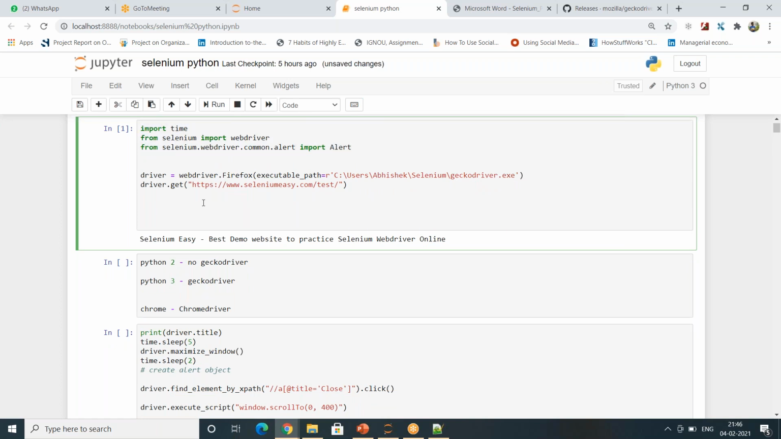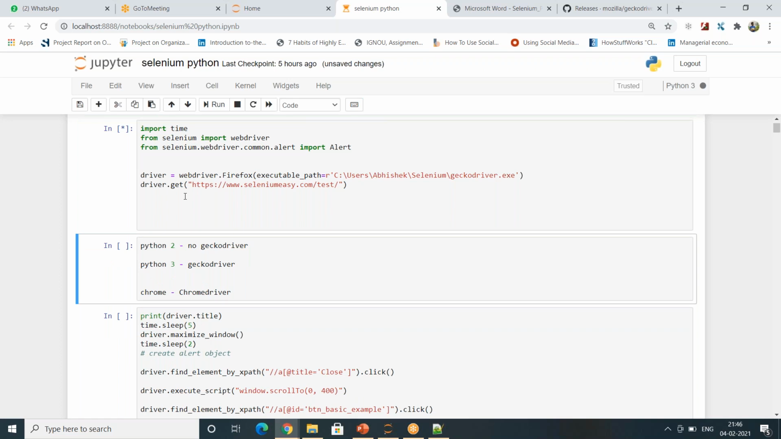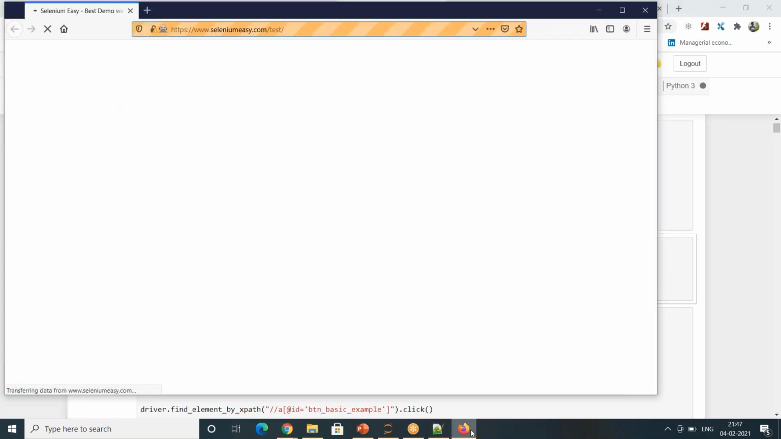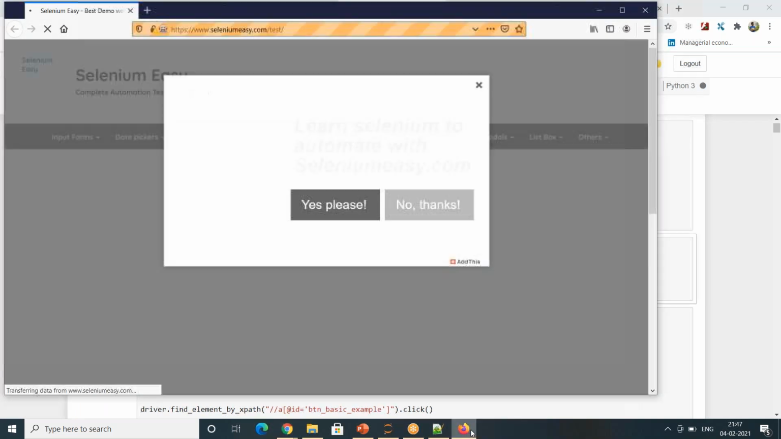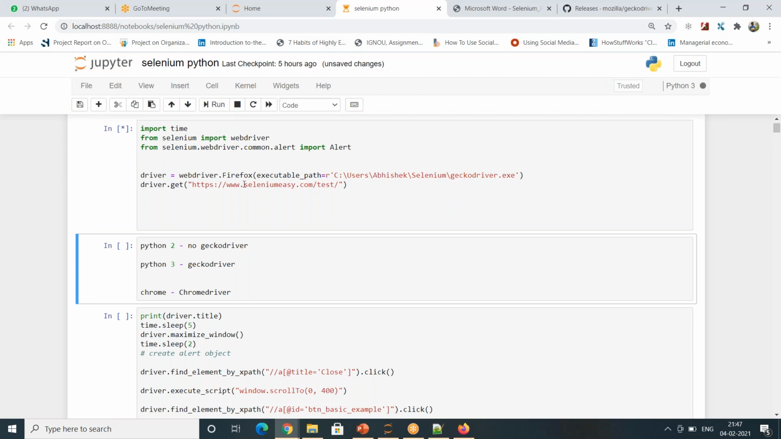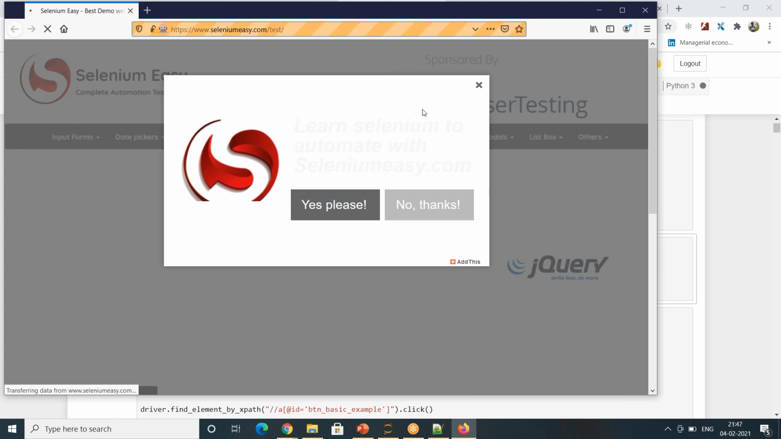Once you run this, if you see, I don't have any Firefox open here on my machine. So once I run it, a Firefox window will pop up for me. I have executed the program. Let's just give it 2 minutes. It will open the Firefox window. You see the Firefox window has popped up here, and I am getting that website, seleniumeasy.com/test.